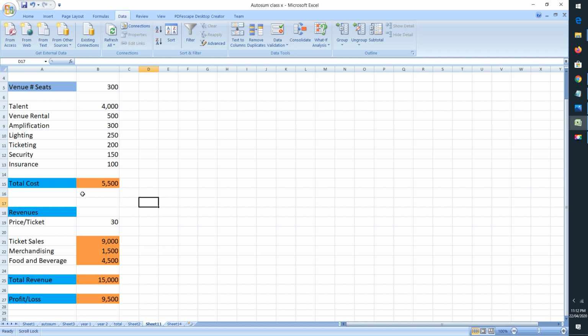Now from this we can subtract the total cost, and I'll get the total profit or loss here, whatever is there. So this is one scenario that I have generated.